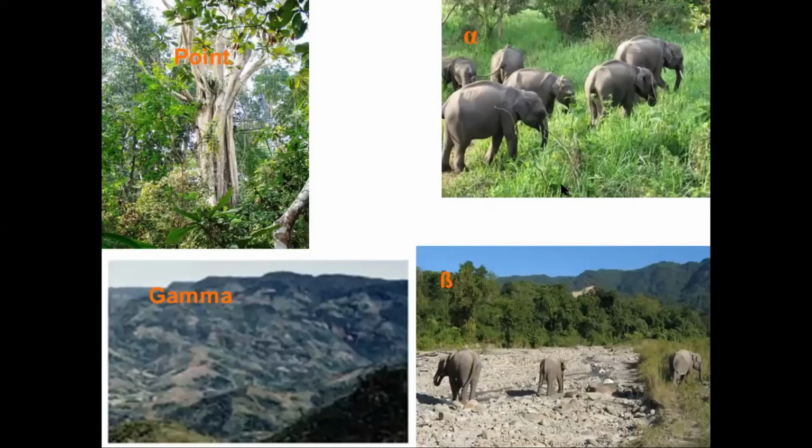So then when you come to these diversity and species, point means here one place. Now, if you consider this tree, if you count the number of species here, it is restricted to only this point. Okay, that is the point. So then alpha means, you can see here you can consider an area, right?